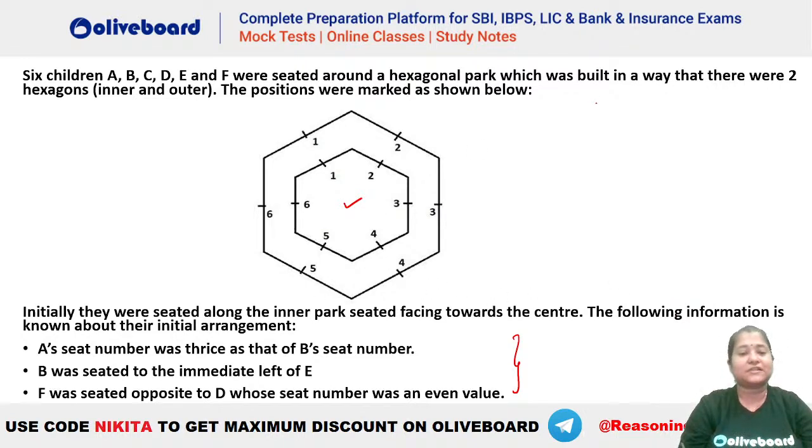Now A's seat number is thrice of B's seat number. So what are the possibilities for A and B? A is thrice of B's seat number. That means either 3 or 6, because the numbers are 1 to 6, right? So you can see B can be 1 or 2.